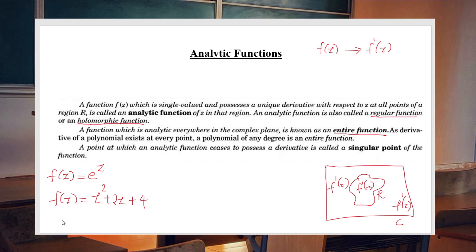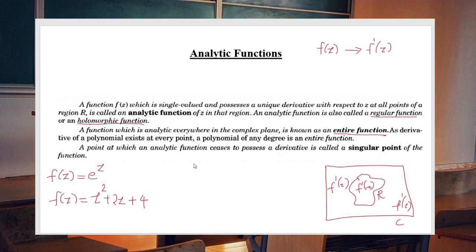Now, a point at which an analytic function ceases to possess a derivative is called a singular point.